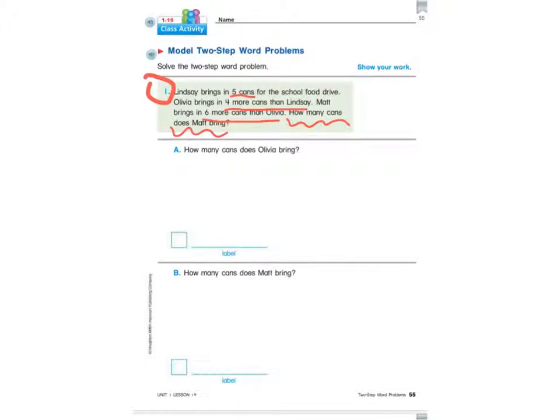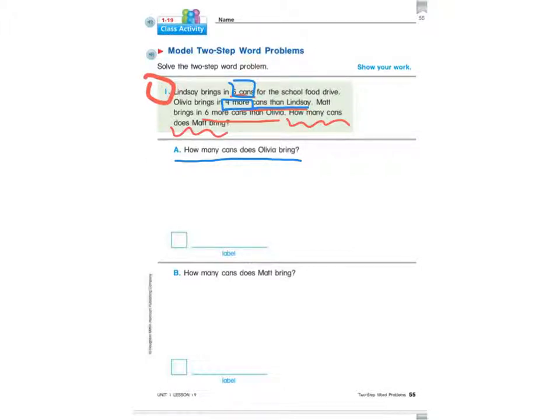So if I read that problem again, Lindsay brings in 5 cans for the school drive. Olivia brings in 4 more cans than Lindsay. Okay, well, right there, I know that Olivia brings in 4 more cans than Lindsay, but I don't know how much that is. I just know it's 4 more than Lindsay. So the question that I need to solve first is, how many cans does Olivia bring? Before I can answer the question at the end of the word problem, I have to figure out how many cans does Olivia bring. So I have Lindsay brings in 5 cans, and Olivia brings in 4 more than Lindsay.